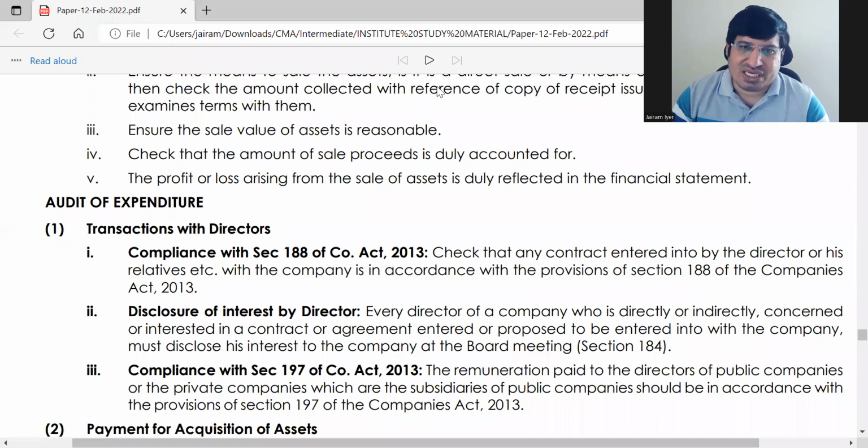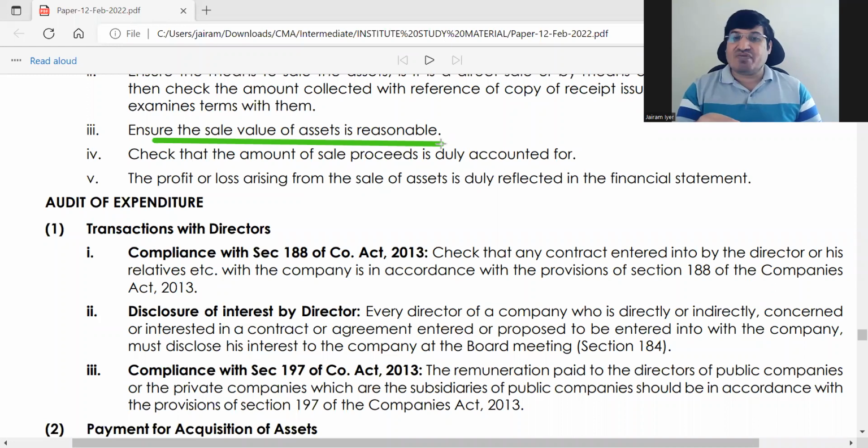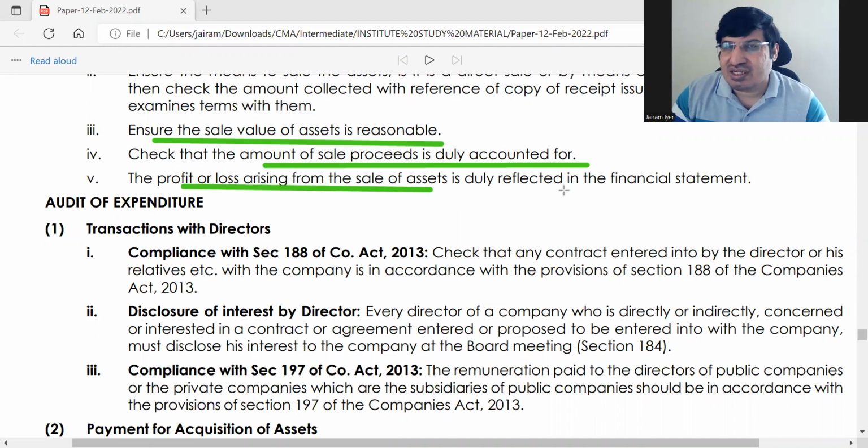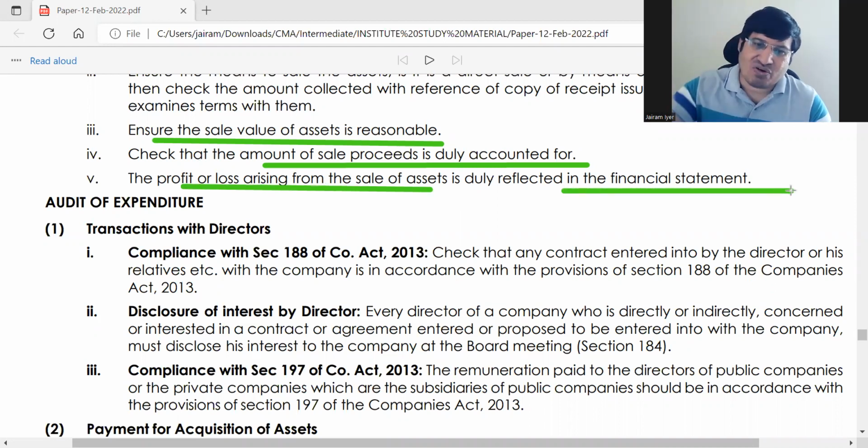Another thing is you have to see the sale value of assets, whether it is reasonable or not. If it is too high, then there can be some misappropriation. And check that the amount of sale proceeds is duly accounted for. Whatever the sale proceeds, all entries wherever required should be properly made. And the profit and loss on sale of assets should be present in the financial statement. That also you have to check. This becomes your audit of receipts.